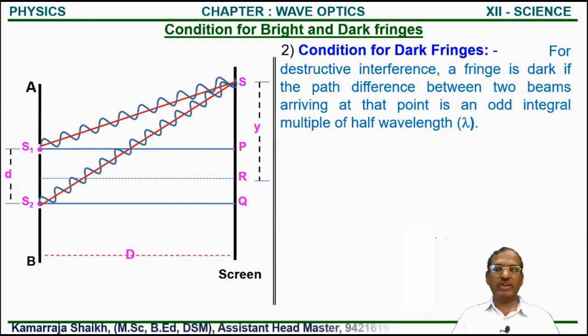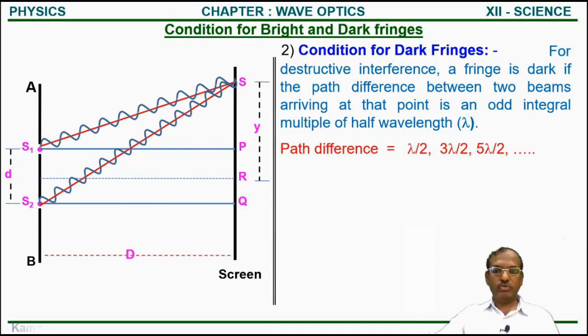For destructive interference, a fringe is dark if the path difference between the two beams arriving at that point is an odd integral multiple of half wavelength. So we write path difference is equal to 1 multiplied by lambda by 2, 3 multiplied by lambda by 2, 5 multiplied by lambda by 2, 7 multiplied by lambda by 2.